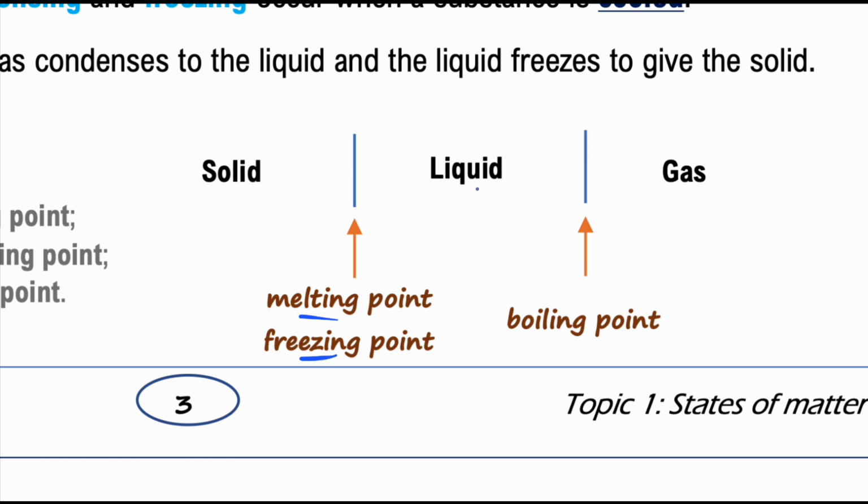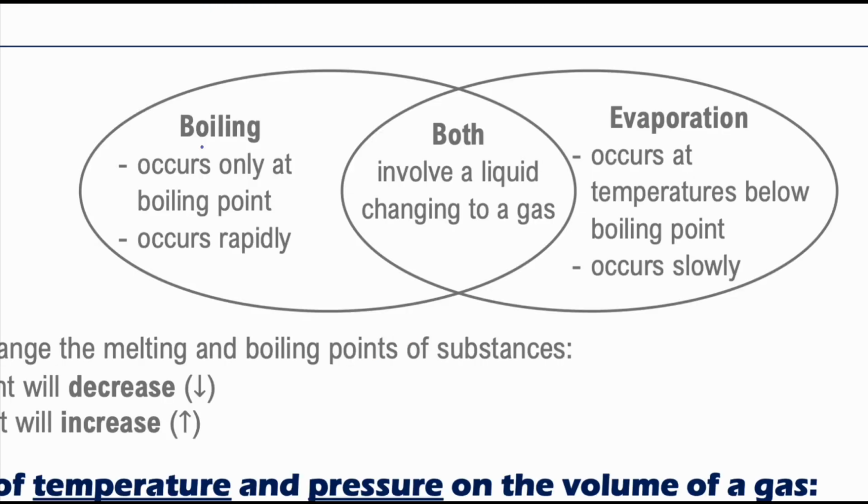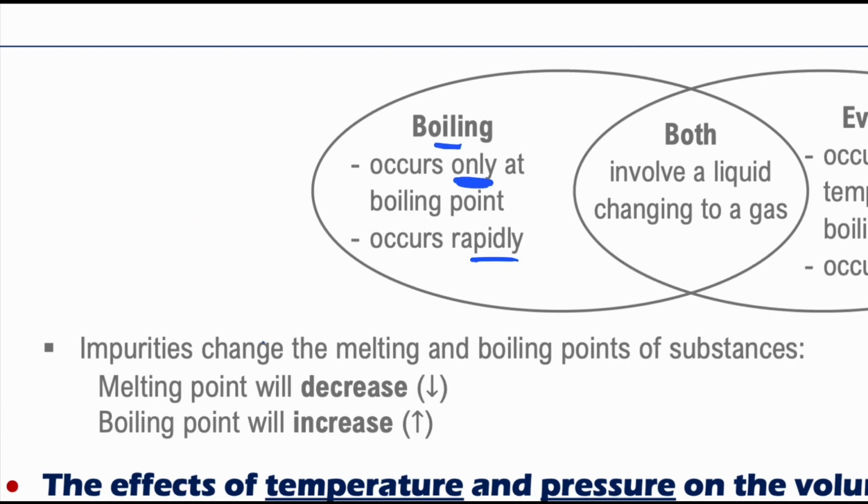However, moving from liquid to gas or gas to liquid is just boiling point. Once again, boiling and evaporation, both of them involve a liquid changing to a gas. However, boiling happens only at the boiling point. Evaporation happens at any temperature below boiling point. Also, boiling happens rapidly. Evaporation happens more slowly. It's worth noting that when you have impurities added to a pure substance, the melting point will decrease, however, the boiling point will increase.